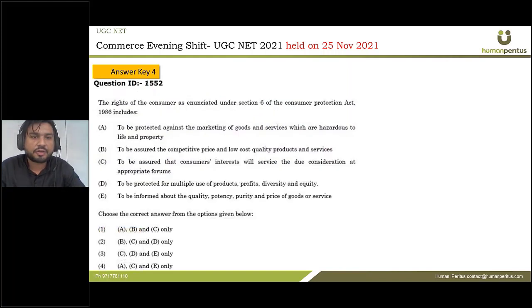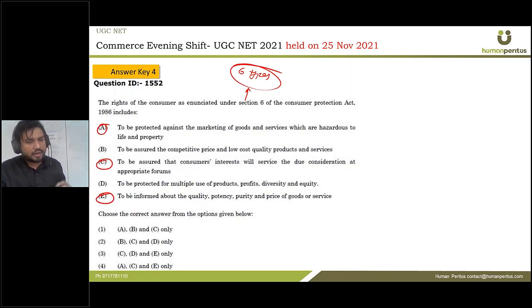Next question says the rights of the consumer as enunciated under Section 6 of the Consumer Protection Act 1986 include... So in Section 6, there are 6 types of rights, and if you are aware of those rights, you can easily do that question. So options A, C, and E are actually the rights that are provided. And if you see option B and option D, you can easily find out that B cannot be the right answer. To be assured of competitive price and low cost quality. Why would we want to be assured of a low cost quality product? Then again for D, to be protected from multiple use of products, profit, diversity, and equity. Again, this is a very non-related statement. So A, C, and E is the correct answer.